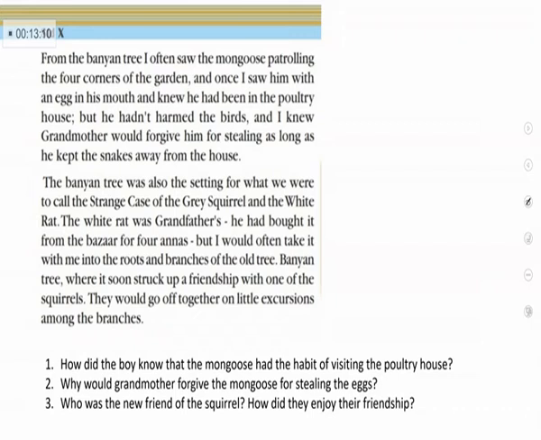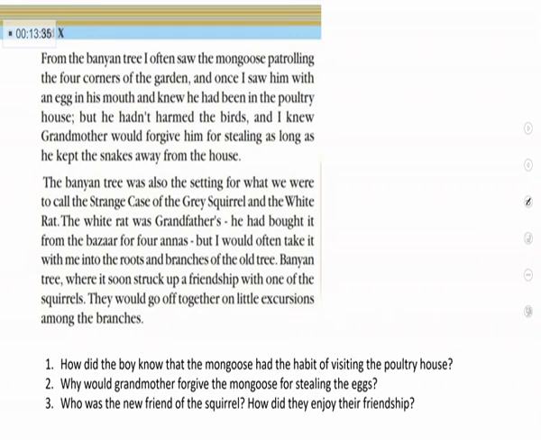One day the boy saw the mongoose was walking here and there in the garden, but he saw an egg in his mouth. So the boy understood that he went to the poultry house and stole eggs from the cage of the birds. Do you got it? What is the meaning of poultry house?